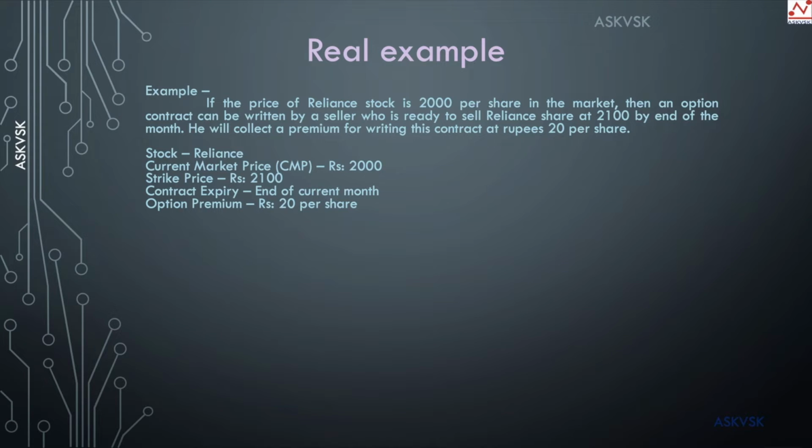But say suppose the price goes to 2200 or 2300, he will then go to the seller and say, okay, I have the right to buy this at 2100, give me the shares. Since he has locked the price of the Reliance share at a specific price by paying the option premium to the seller, he has all the rights to exercise that if he wants to.